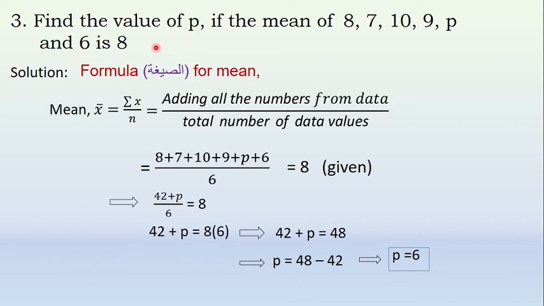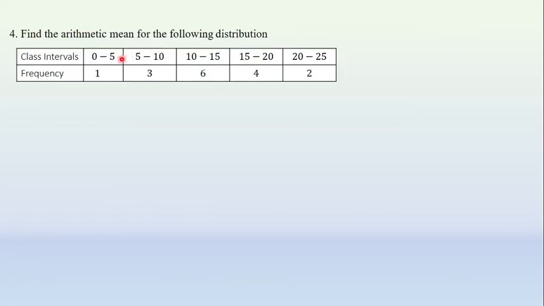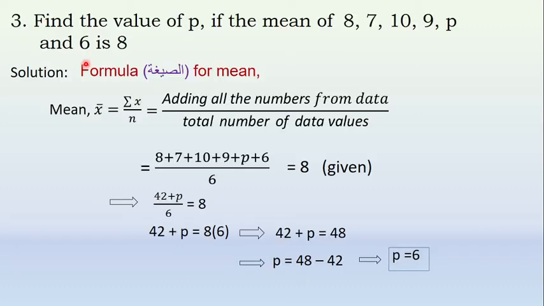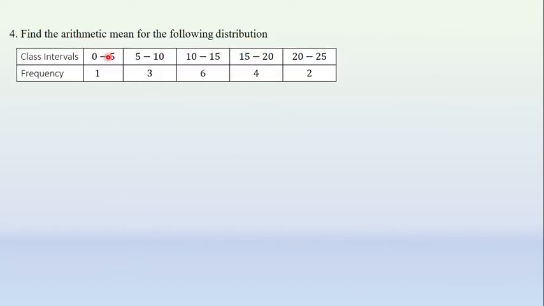Now the last question, one of the most important questions, that is for the grouped data. Find the arithmetic mean for the following distribution. This is grouped data. Hope you are understanding the difference between the previous question and this question. You can see here the previous data is ungrouped. Just numbers are given. And now you can see here the data is in groups.